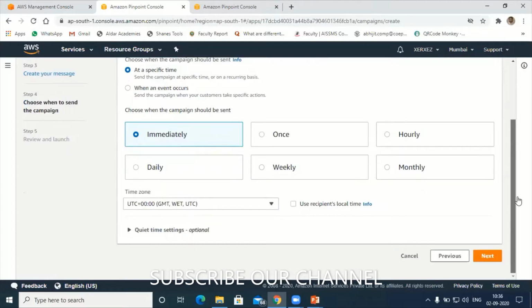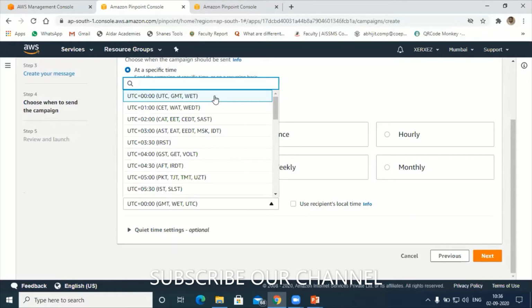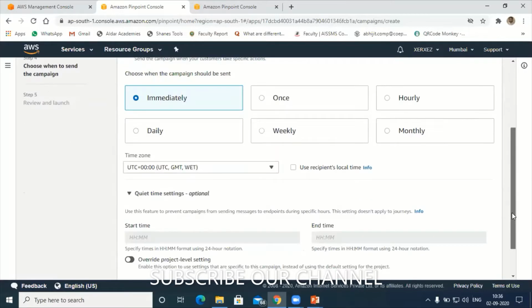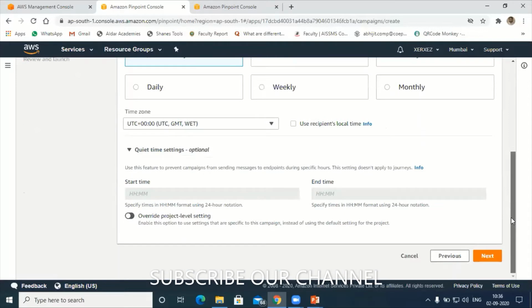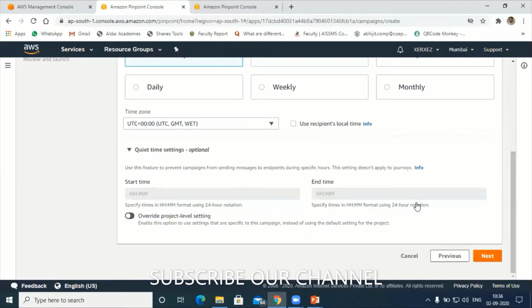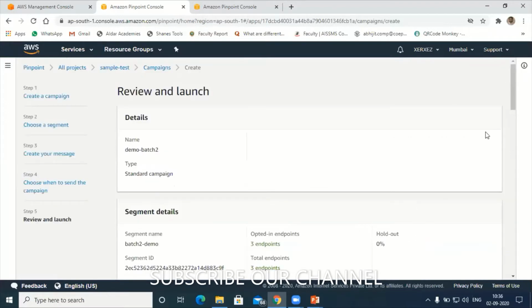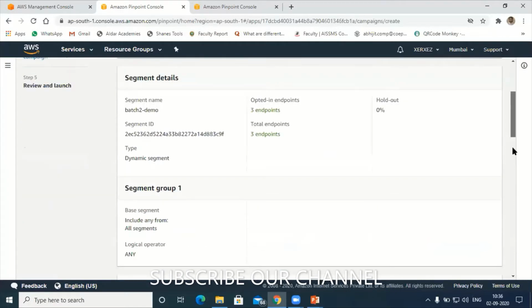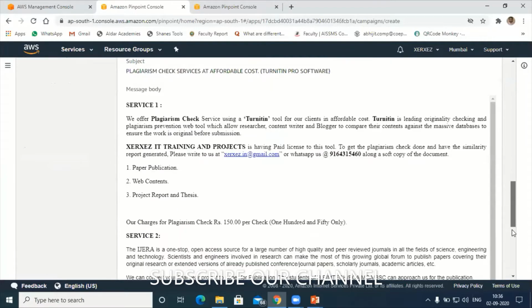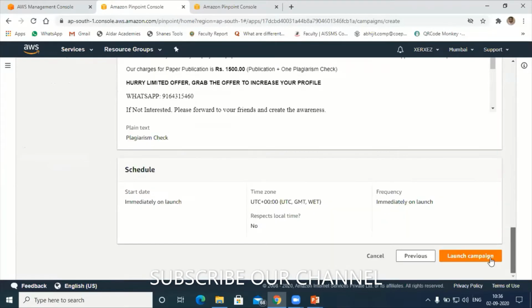Next is time zone. By default it will take our Mumbai location time zone. Next is quick time setting. If you want, you can set the time also here, hourly, hour and minute. After configuring this, hit next. Next is review and launch. There are 3 endpoints here. Hold on, yeah, template. This is the review. Next, schedule immediately and launch the campaign.